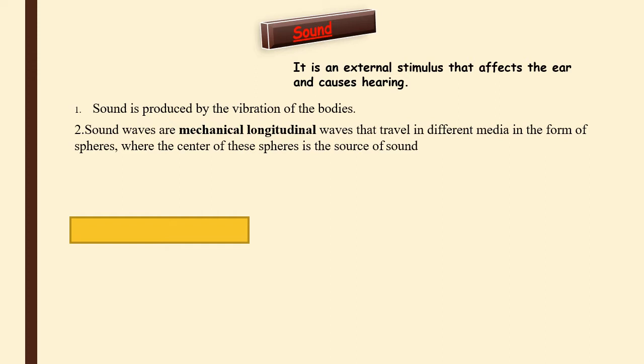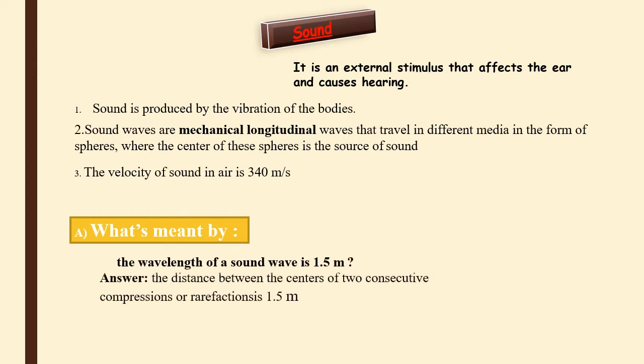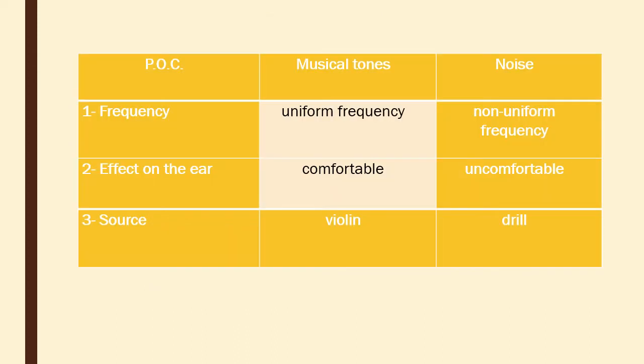Sound is produced by vibration of a body. As we studied before, the velocity of sound in air is 340. So when you are asked what is meant by a wavelength of sound of 1.5 meters, it is the distance between the centers of two successive compressions or rarefactions, equal to 1.5 meters.